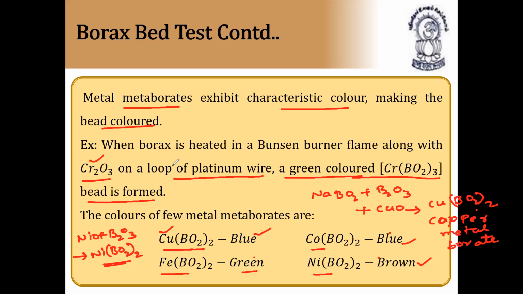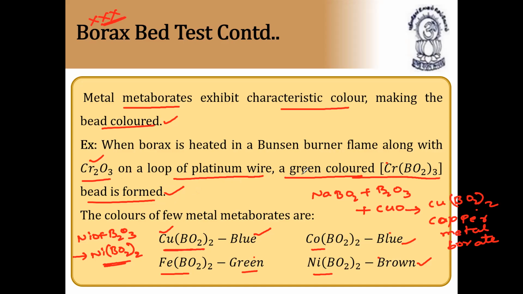So that's why when borax is heated in a Bunsen burner flame along with chromium oxide on the loop of platinum wire, a green colored bead is formed, which confirms chromium. That's why metaborates exhibit characteristic color, making the bead colored. This borax bead test is very, very important in the objective. Definitely they'll ask in the entrance exam. The question will be like this: when borax is heated in a Bunsen burner flame along with chromium oxide, copper oxide, nickel oxide or iron oxide on a loop of platinum wire, what is formed?